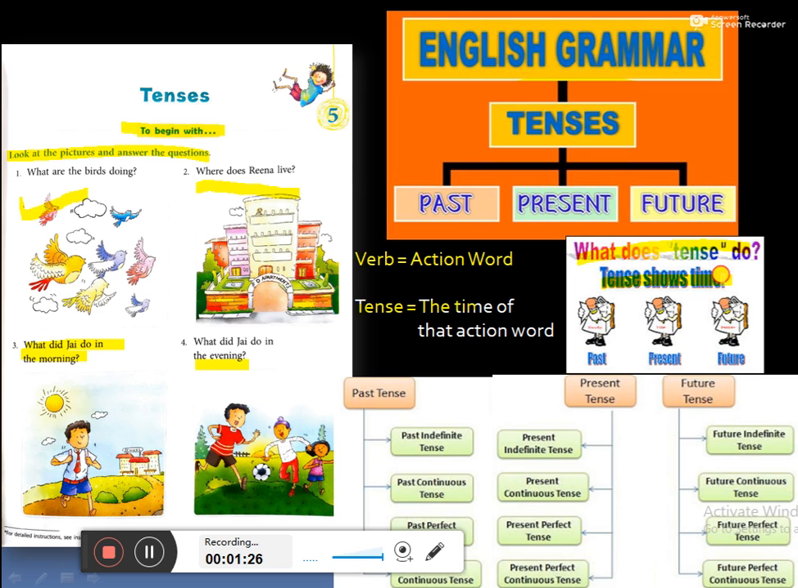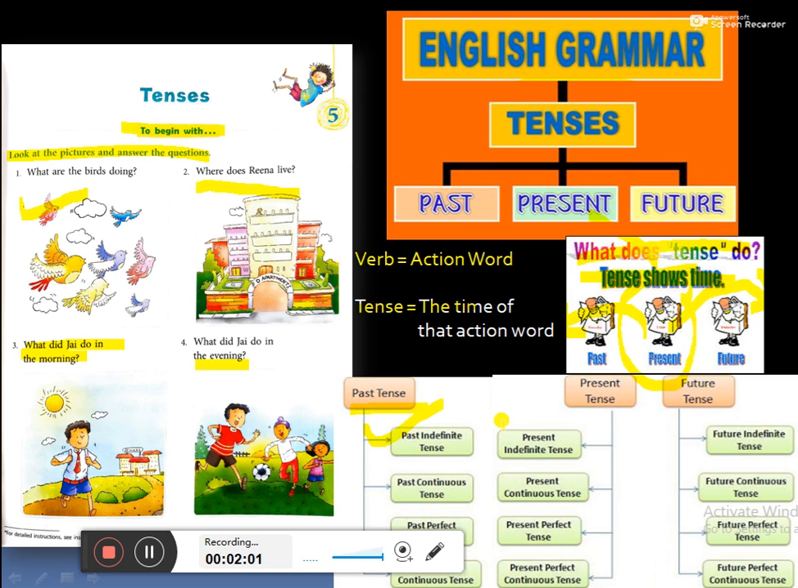Tense shows time. टेंस क्या करता है? टाइम बताता है, क्या हो रहा है, क्या हुआ था और क्या होगा. आज आप ये जो समय है वो क्या है? हमारा प्रेजेंट है. Where are we? We are in the present time, and yesterday was our past and coming tomorrow will be our future. Clear? And in this chapter we will study about past indefinite tense,